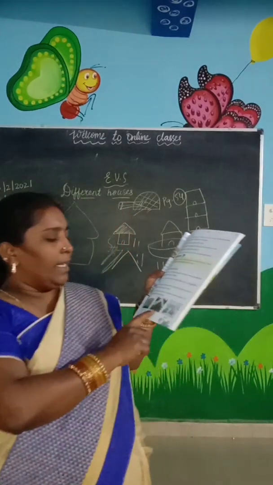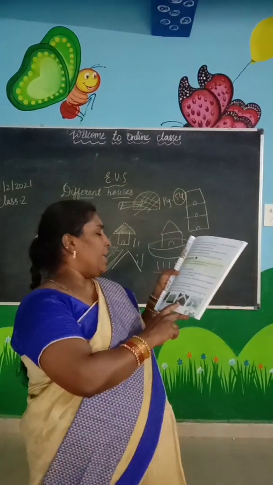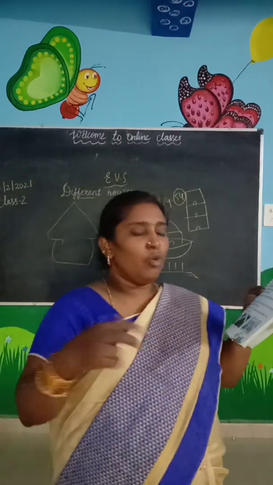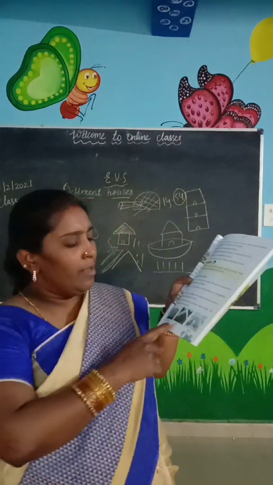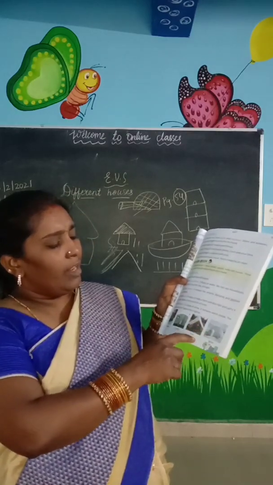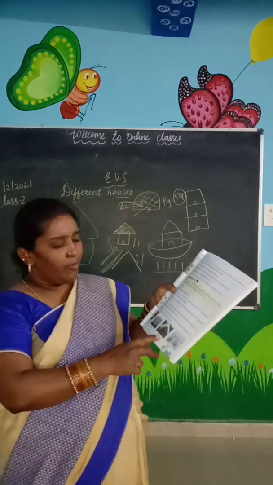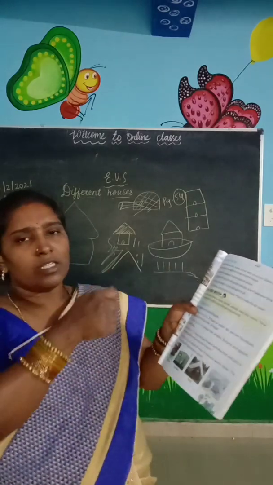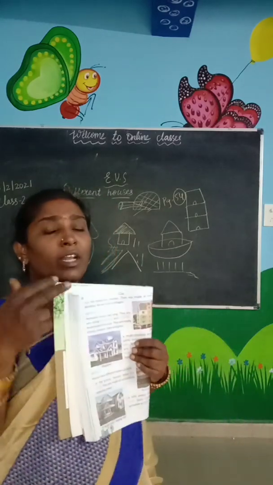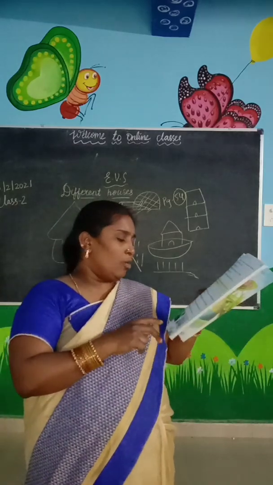Look at the tent house. It is easy to make a tent and also fold and carry it anywhere. Soldiers and scouts live in tents. Soldiers who are moving from one place to another will arrange their bed in the tent, and whenever they don't want it, they just pull up whatever they have tied in the ground, fold the tent and carry it, and wherever they want, they can again make a tent house.